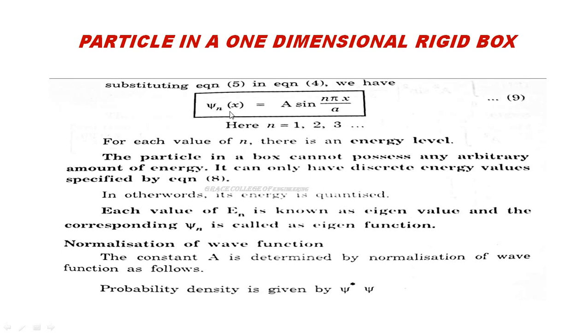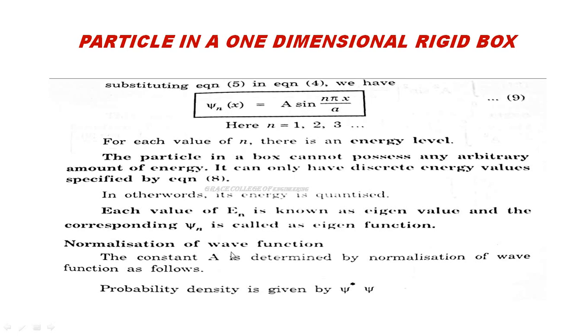Like that we can find the corresponding eigen function also. Eigen function means this wave function. If you put n is equal to 1 means psi 1 is equal to a sin 1 pi x by a. So a sin pi x by a. If you want to find it for the second state, psi 2 is equal to a sin 2 pi x by a. This is called as eigen function.